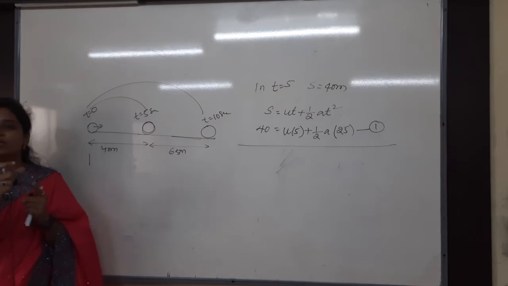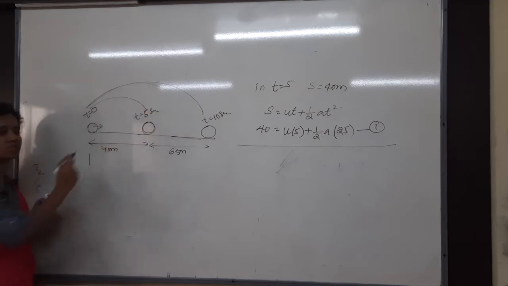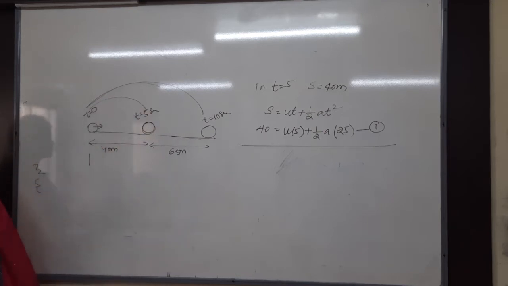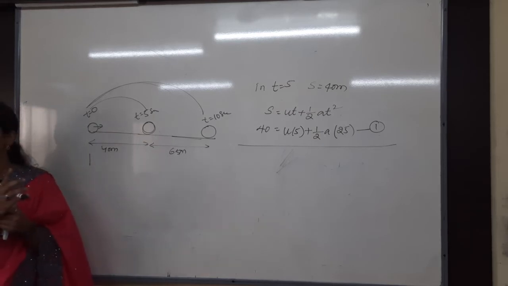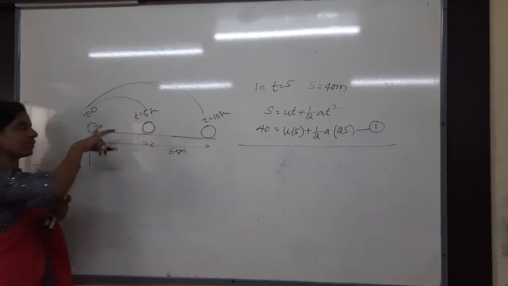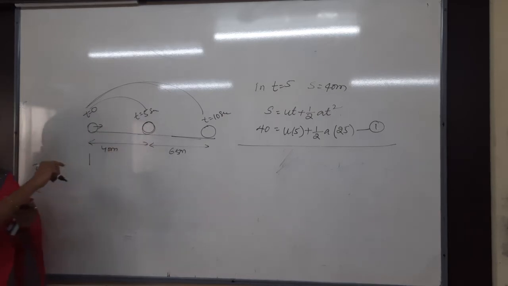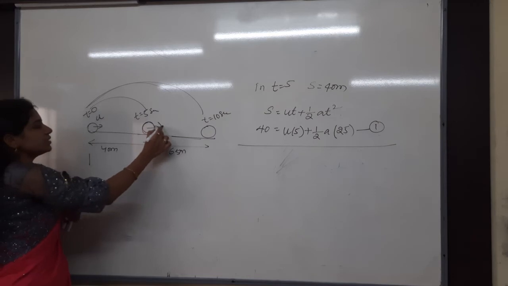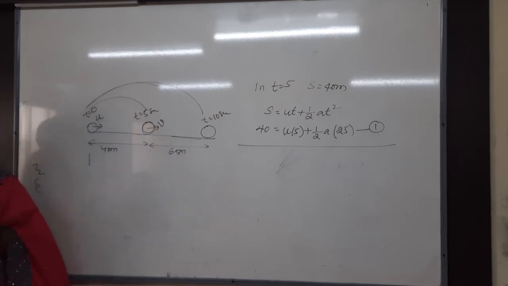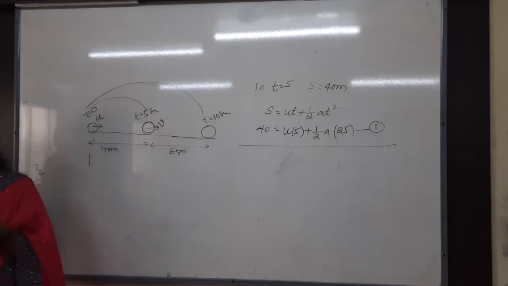But yeah, what you have to find out? You have to find out the u only. So only I am considering again starting position. If I am not considering starting position, I will not get the same initial velocity. I will get different initial velocities. So again for the first time of motion, t is equals to 0 to 5. Nothing but here what is the velocity? U is the velocity. And by the way, whenever it is travelling from here to here, velocity is changing or not? Velocity is changing. So whenever you are starting again from here to here means your answer will be wrong. You are doing in wrong method.